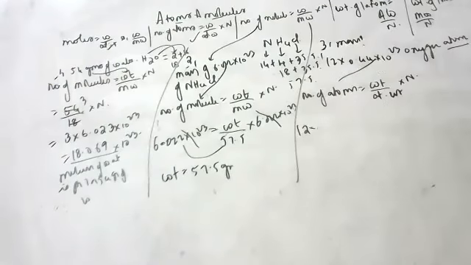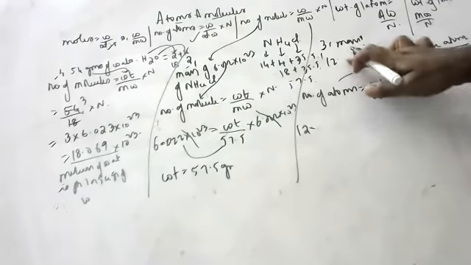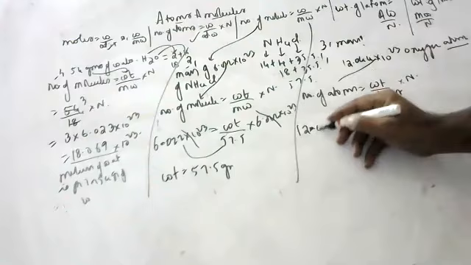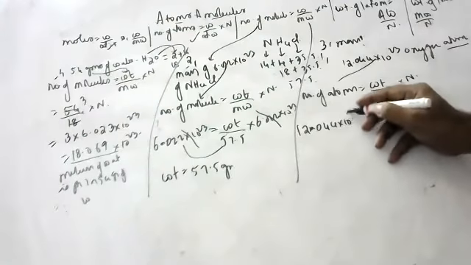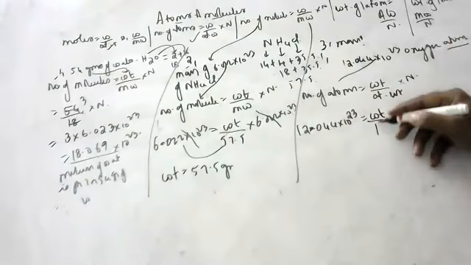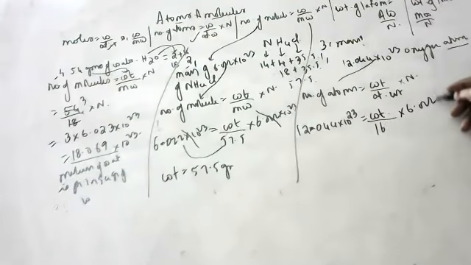So 12.044 into 10 to the power of 23 is equal to weight by atomic weight of oxygen, 16, into 6.022 into 10 to the power of 23.